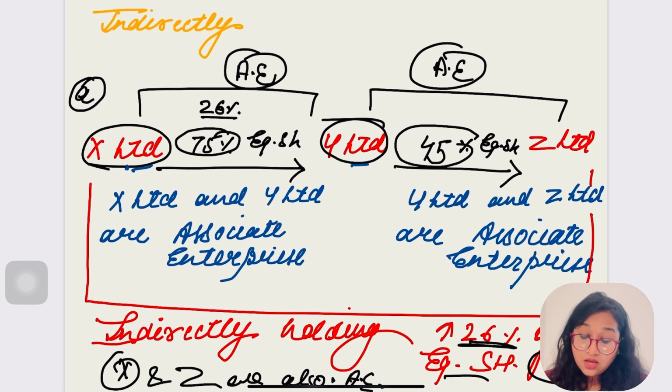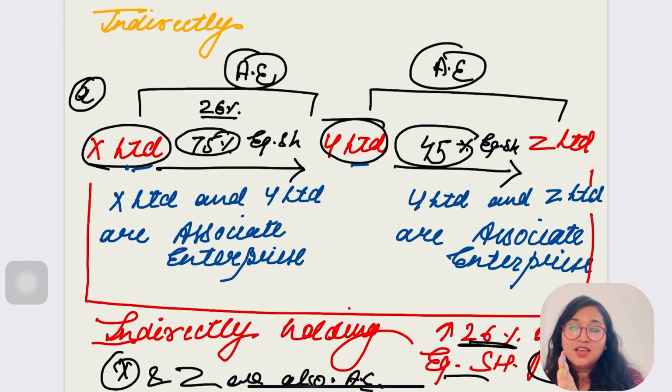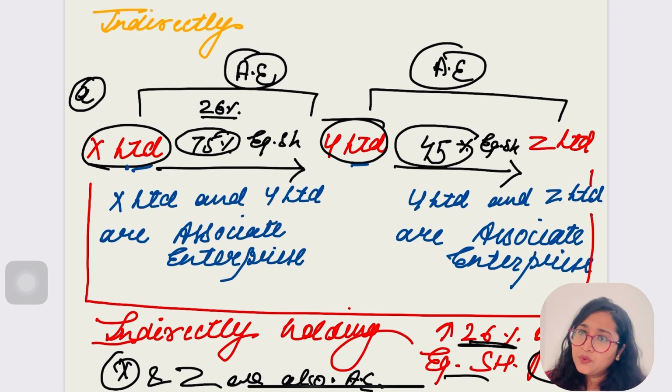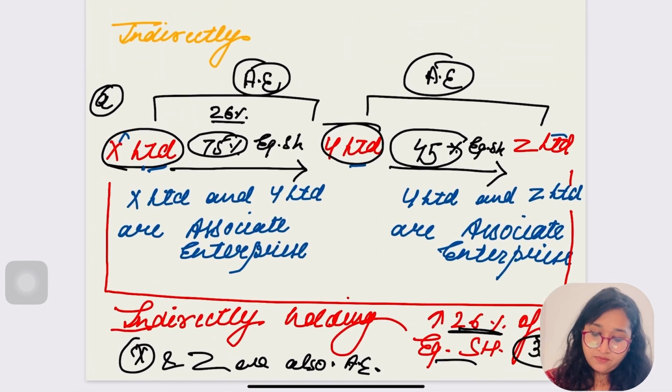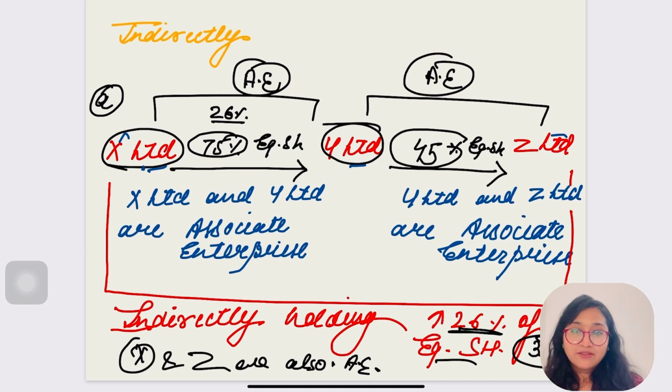Next, Y Limited is holding 45% of equity share of Z Limited. Is there any relationship between Y and Z? Yes, Y and Z Limited are also associate enterprise. X and Y are associate enterprise. Y and Z are also associate enterprise. Is it clear, everybody? So what about X and Z? Are they also having an affair? Are they having any secret affair? Yes. Here X is directly having an affair with Y and Y is directly having an affair with Z.